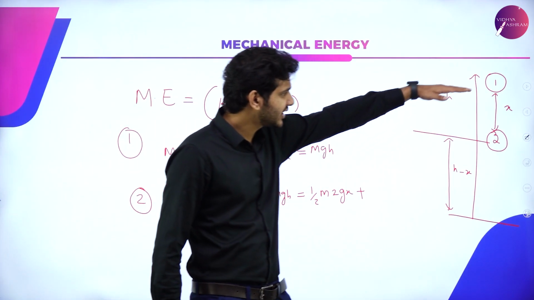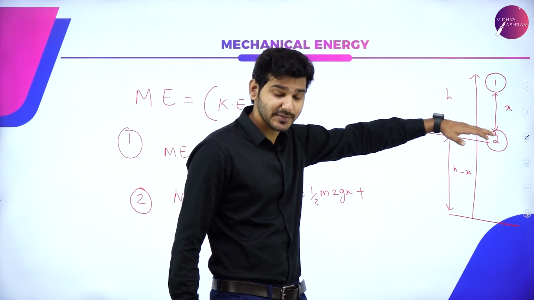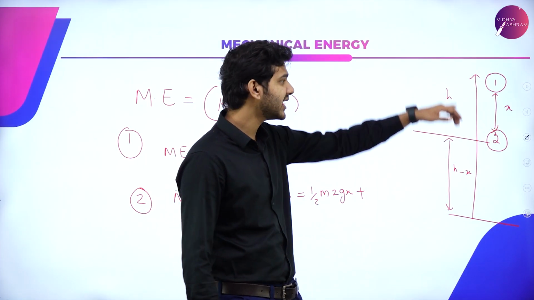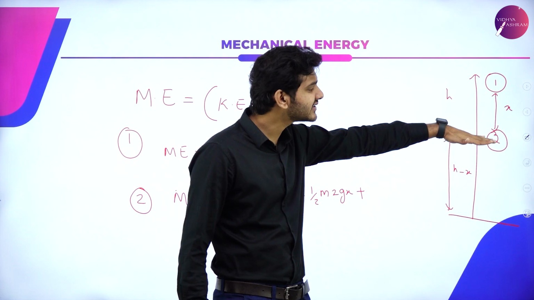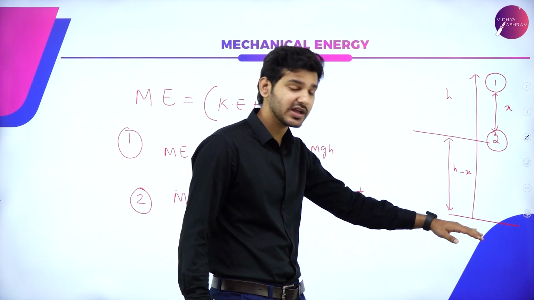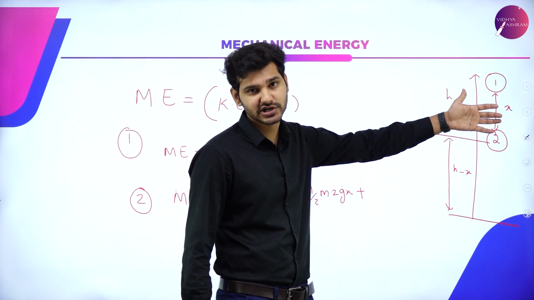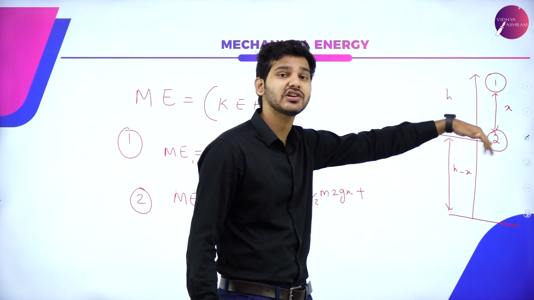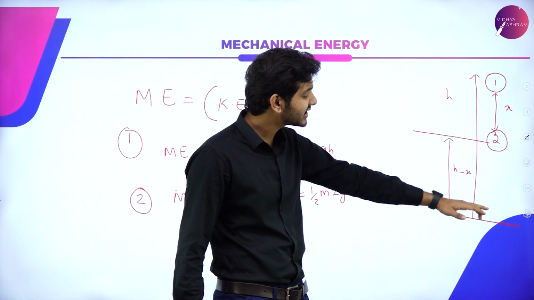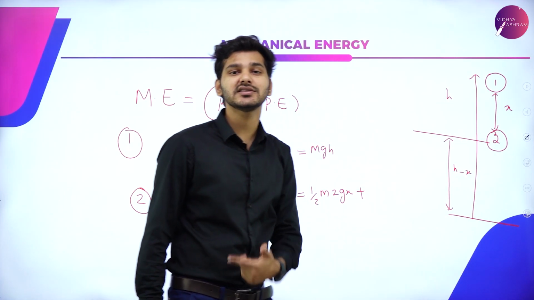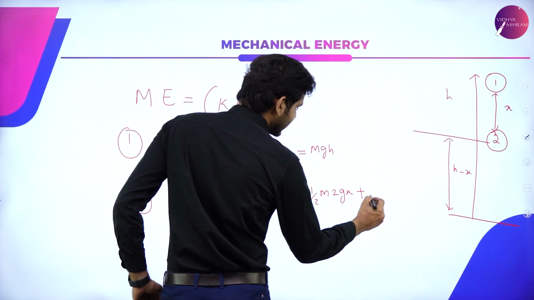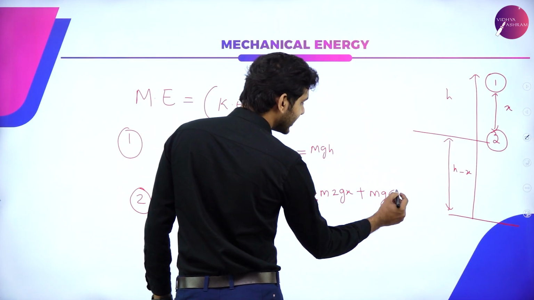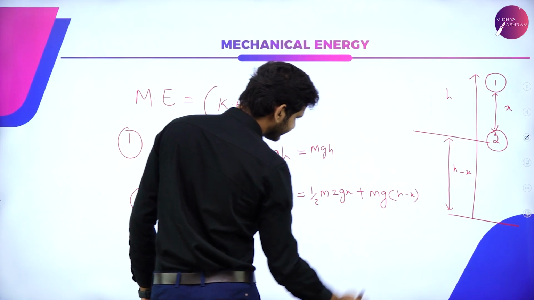Potential energy is measured from the ground up, gravitational potential energy. How high is the object? While it is falling and reaching position number 2, the object is at a height of h minus x. So it will be mg, instead of h, h minus x.